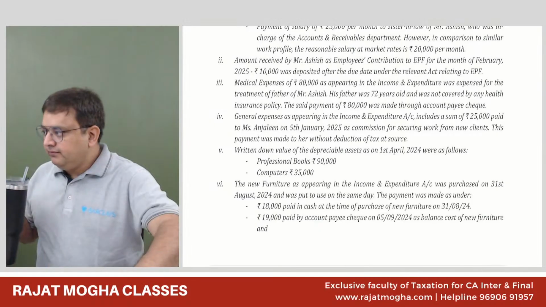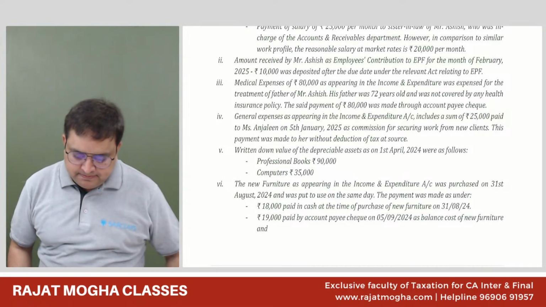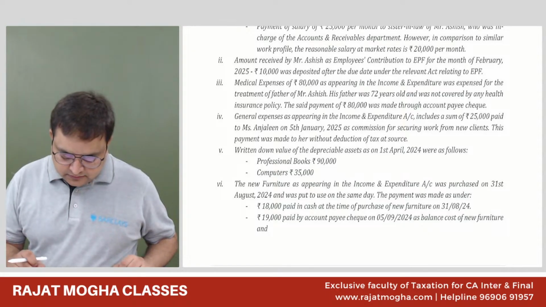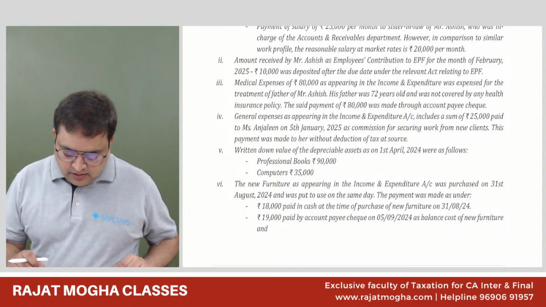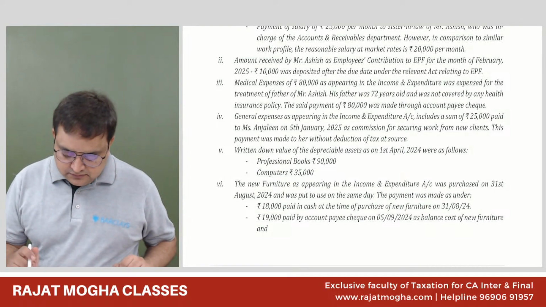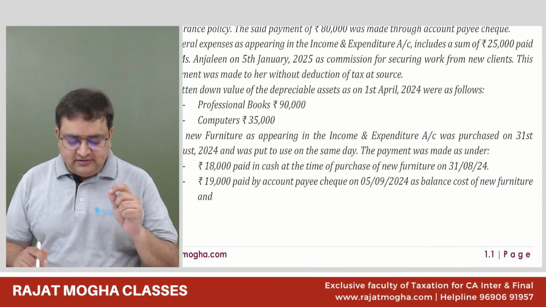Sir, suppose for example his turnover is 42 lakhs, which is less than the 50 lakh limit. You said that he won't be applicable for any TDS provisions. Then I have a doubt: is he applicable under 194M, sir? Okay, good.